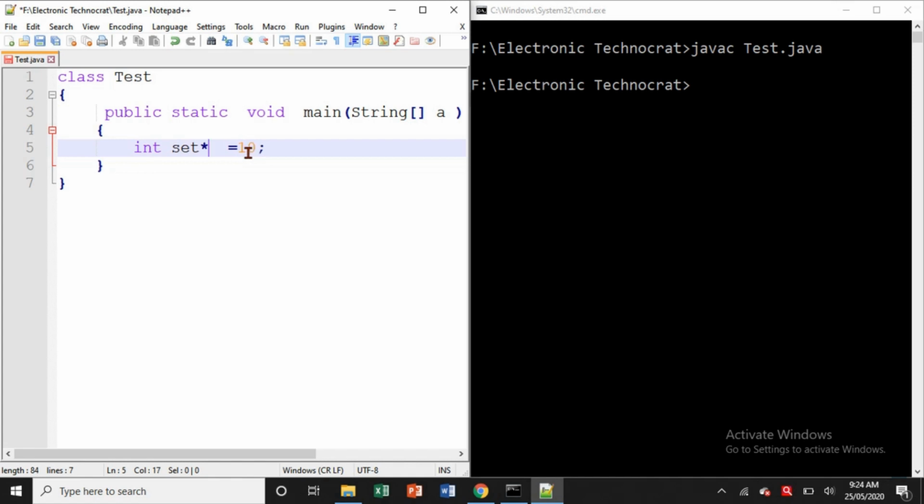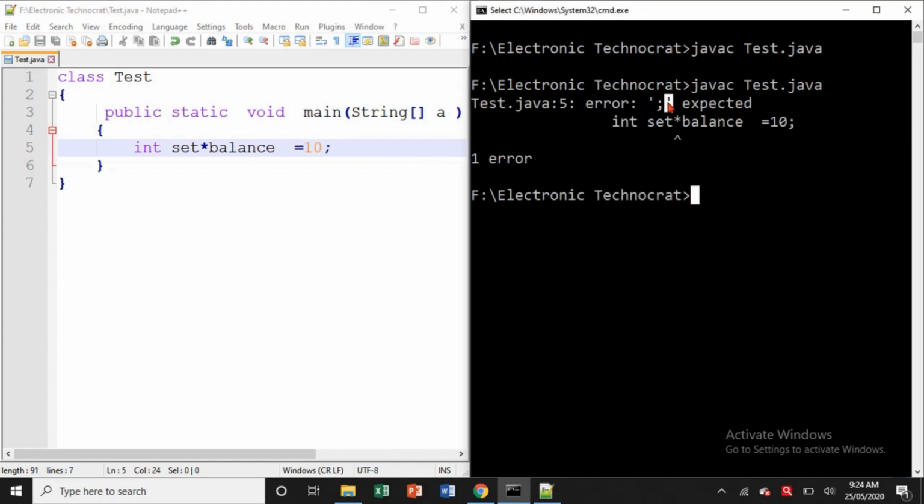Now can I write like this, set balance with a star? No. See here, compiler again throwing error. See here, compiler is also marking where the error is, this star. This star is an error because I already told you there are only two special characters, underscore and dollar, allowed. This star is not allowed while we define identifier. So again this is invalid. So please keep a note of this.